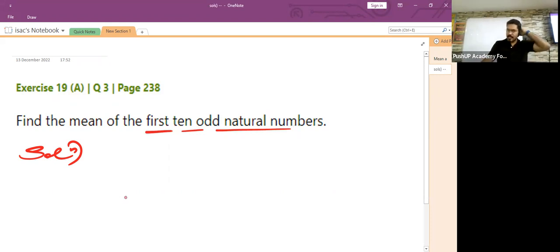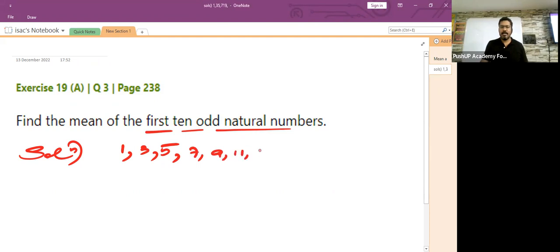Which is the first odd natural number? I think it is 1, isn't it? The second odd natural number is what? 3, then 5, then 7, then 9, 11, 13, 15, 17, 19. These are the first 10 odd natural numbers.